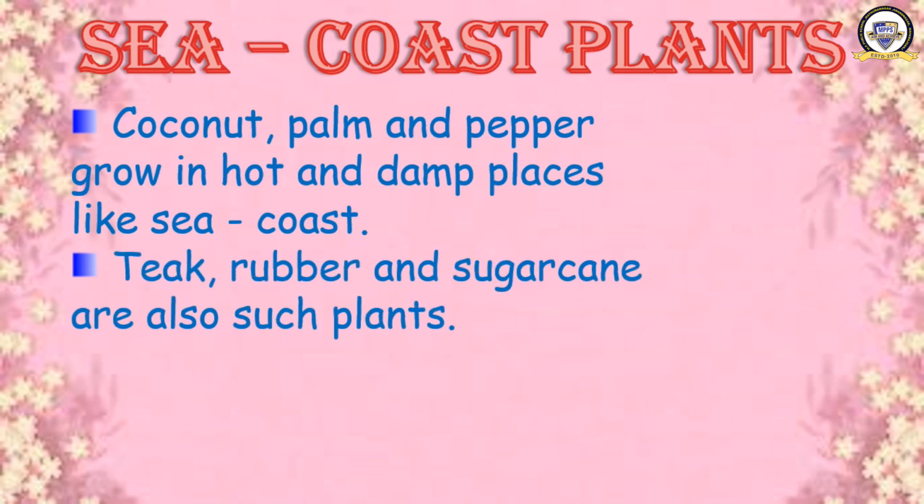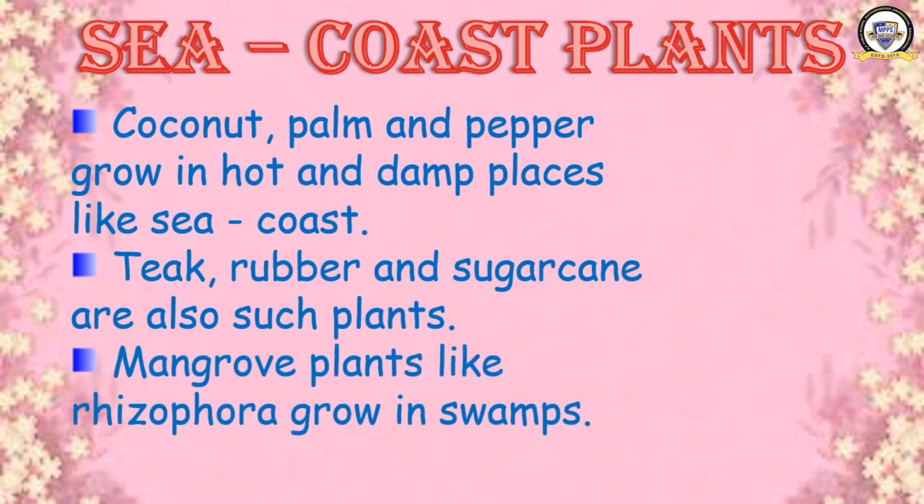Teak, rubber and sugarcane are also such plants. These are examples of the plants which are grown in the seacoast. Mangrove plants like Rhizophora grow in swamps. So you got different kinds of seacoast plants now. You have to learn these examples.